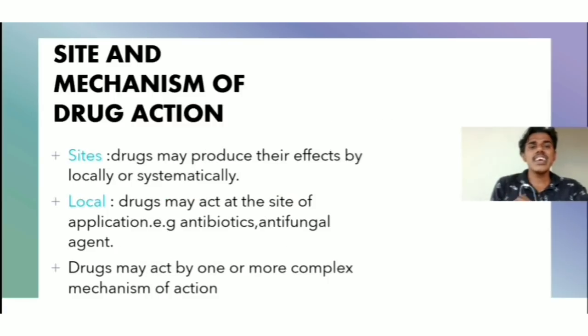Next one is site and mechanism of drug action. What is site? Drugs may produce their effect locally or systemically. When a drug is administered or ingested, it acts locally or systemically. For some drugs we can see evidence of local responses, and for other drugs evidence of systemic responses. Local drugs act at the site of application.